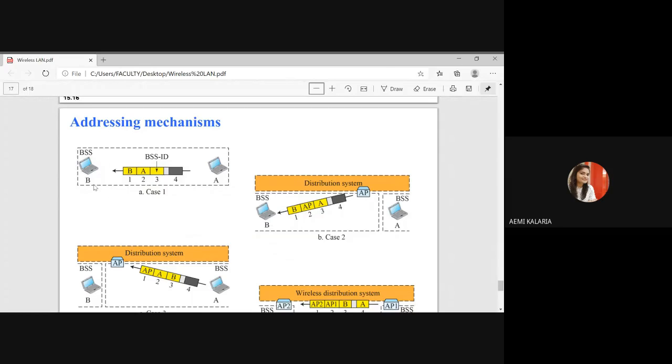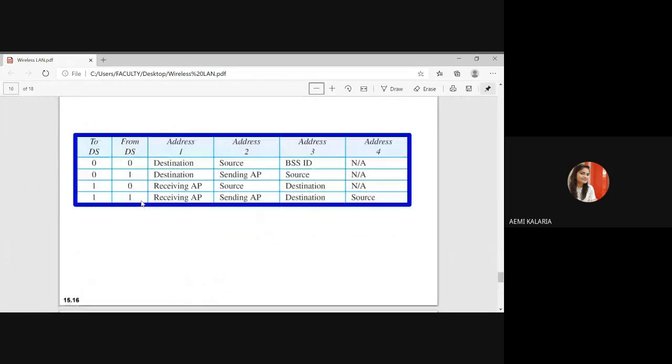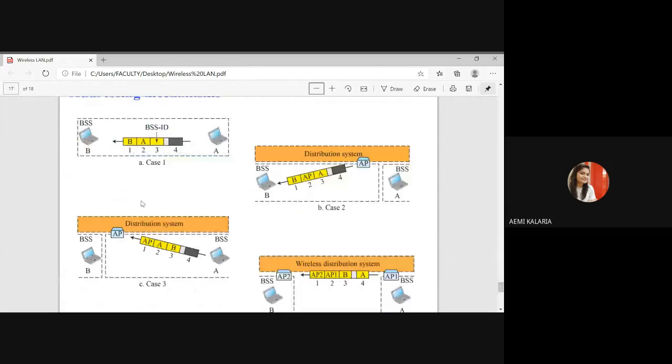So it is going from one BSS station to another BSS station without passing through any AP, right? So that is 0, 0. First case: if To DS and From DS are 0, 0, then without any access point, only two BSS stations are transmitting.